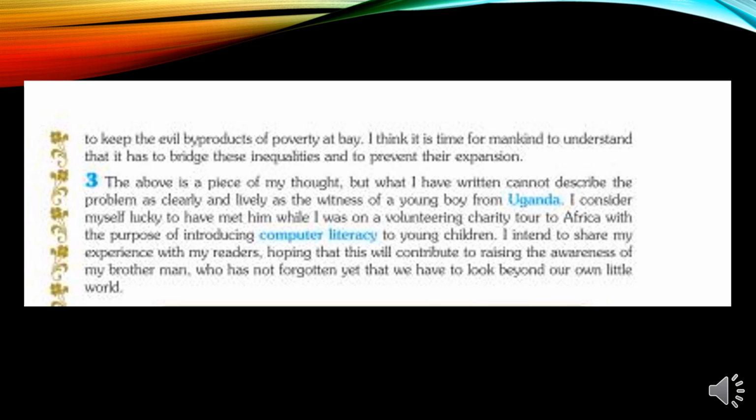Paragraph 3. The above is a piece of my thought, but what I have written cannot describe the problem as clearly and lively as the witness of a young boy from Uganda. I consider myself lucky to have met him while I was on a volunteering charity tour to Africa with the purpose of introducing computer literacy to young children. I intend to share my experience with my readers, hoping that this will contribute to raising the awareness of my brother man, who has not forgotten yet that we have to look beyond our own little world. DeSoto.